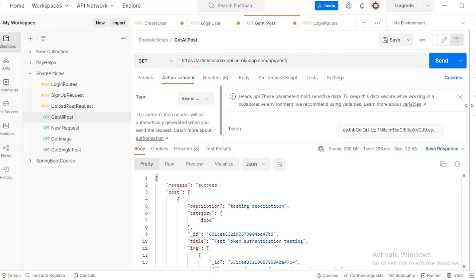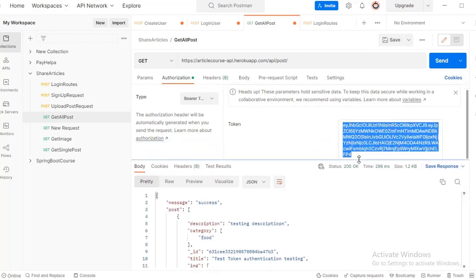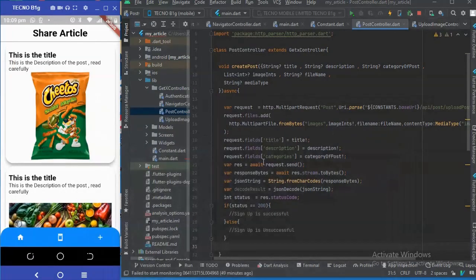For now we are not going to design the login screen; we'll do that later. For now, I'm just going to copy a valid token and use it in our code, so that the backend will know this user is logged in. We're going to hard code it in the project for now.